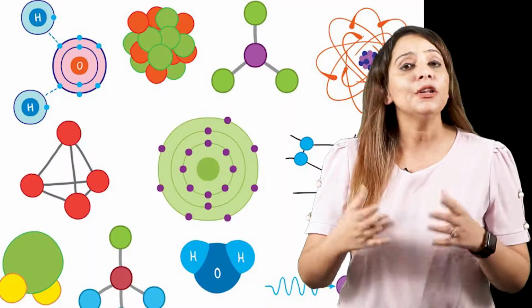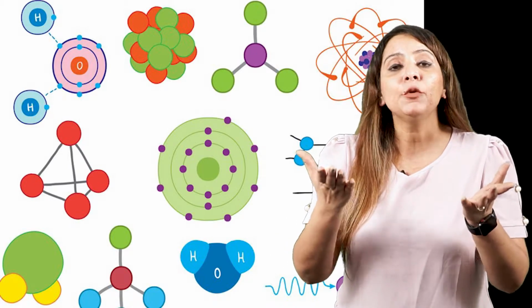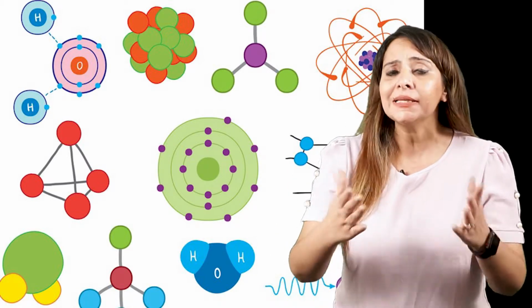Got it? Now the question is, what is the prime cause behind chemical bonding? Why is it necessary? We all know that in the universe, everything needs to attain stability, right? Like that, the atoms also need to attain stability. How can they attain stability? They can attain stability by attaining stable electronic configuration.